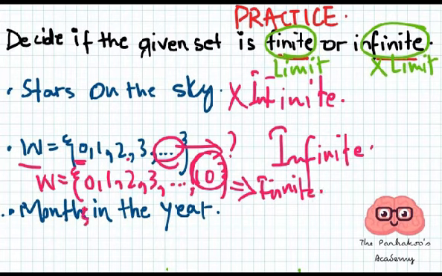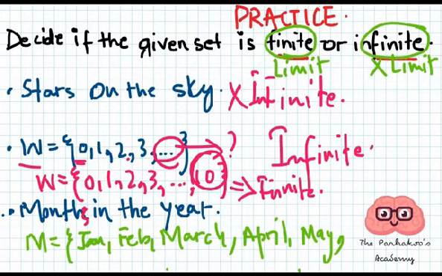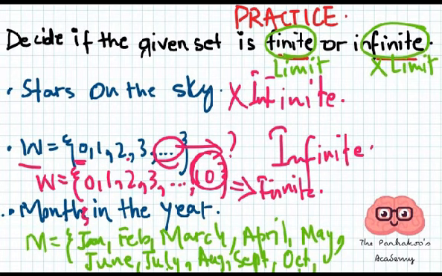months in the year. Do you know how many months there are in the year? There are 12 months, starting with Jan, Feb, March, April, May, June, July, August, September, October, November, December. So it ends at December, so it has a limit, so it's a finite set.